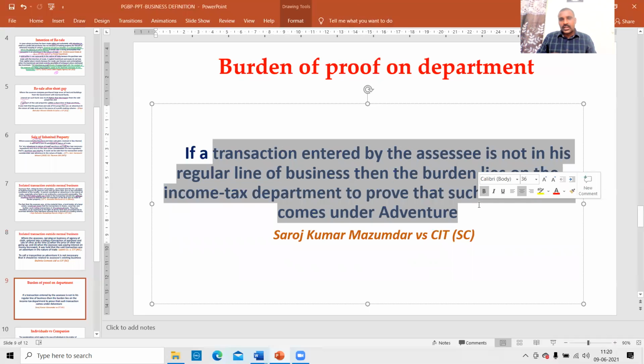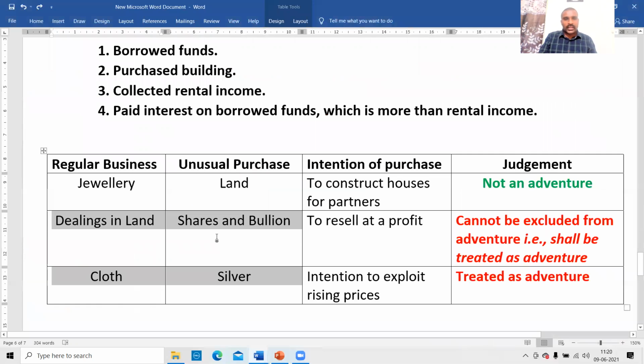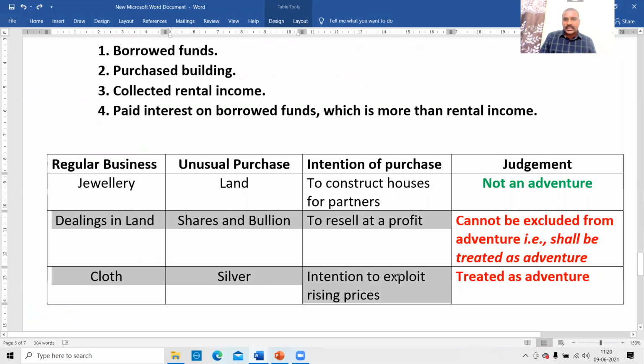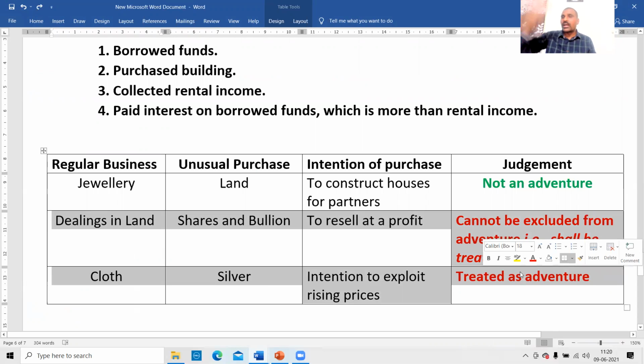So in these two cases, the assessee can argue that it is not an adventure. If the income tax department is able to prove that it is an adventure, then okay. If it fails to prove it, the assessee will win the case. All the pressure lies on the income tax department to prove that it is an adventure in the nature of trade.